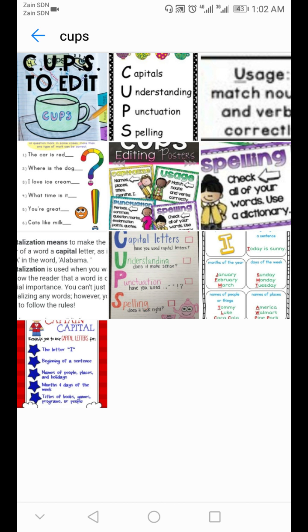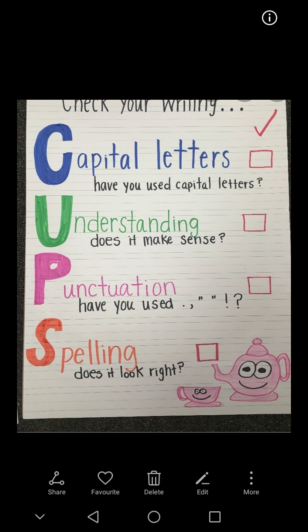So again, here we have another picture for our cups. C, capital letters. Have you used capital letters? You have to ask yourself these questions after writing your own paragraph, okay? U, understanding. Does it make sense? Anyone can understand it when they read it, okay? P, punctuation.